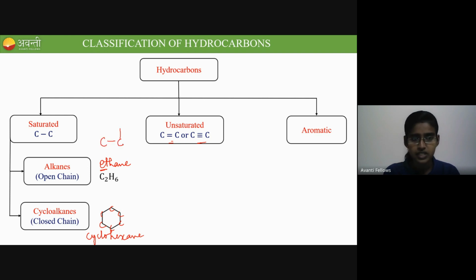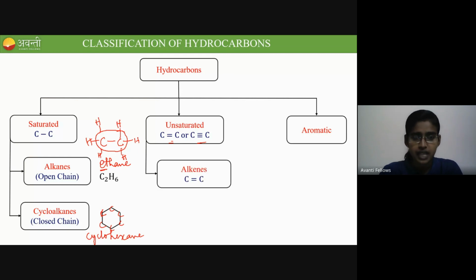Let me show you the complete structure of ethane. It is C2H6, right? In this compound, there is only carbon-carbon single bond present. In the cyclic compound also there is only carbon-carbon single bond. So those come under saturated hydrocarbons. Now coming to the second classification, unsaturated hydrocarbons, they are also classified into two. The first is alkenes, which have a carbon-carbon double bond, and an example is C2H4, called ethene.